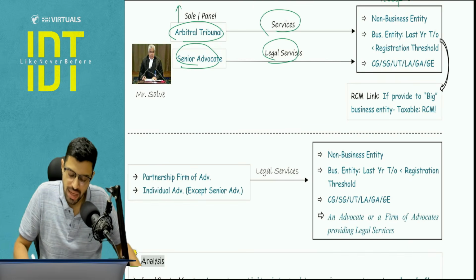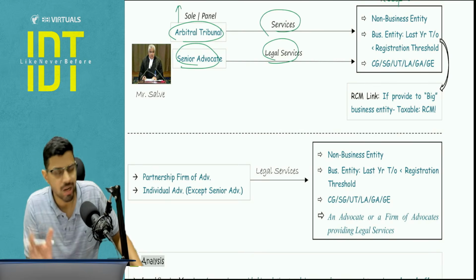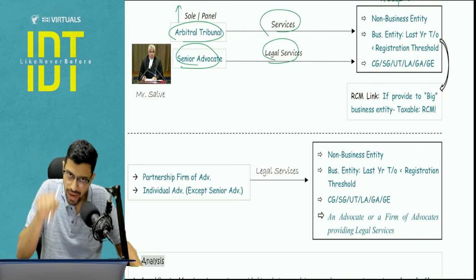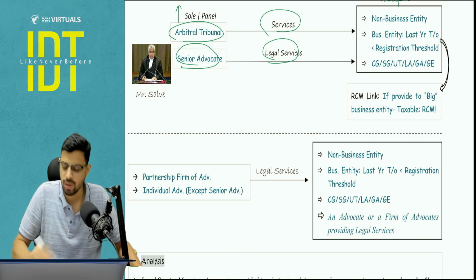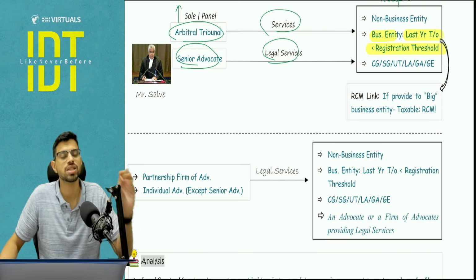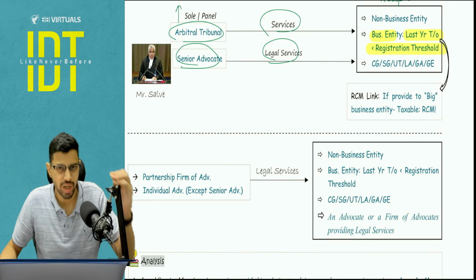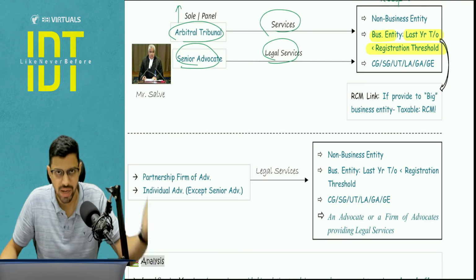Next, I use a word in the class that is a very convenience-related word. You will not use it in the exam. You will write this completely in the exam. It is a small business entity. Now, what do you mean by small business entity? In the exam, you will write: the business entity whose last year turnover was less than the registration threshold. The registration threshold is basically 10 lakhs, 20 lakhs or 40 lakhs that you cover in the registration chapter.